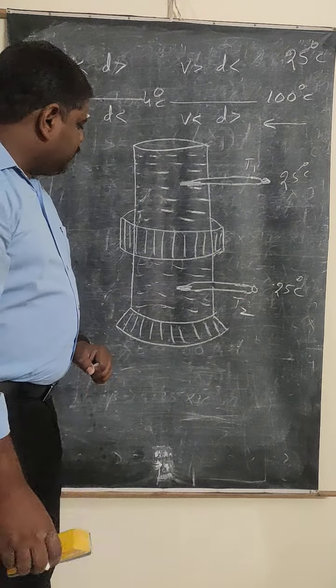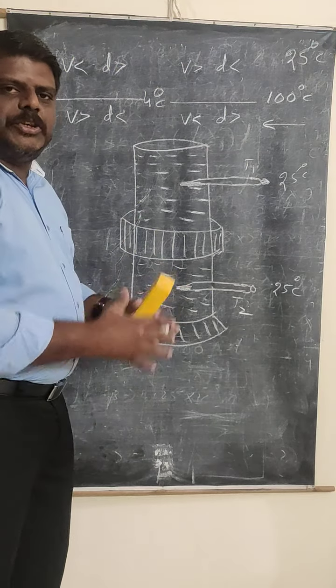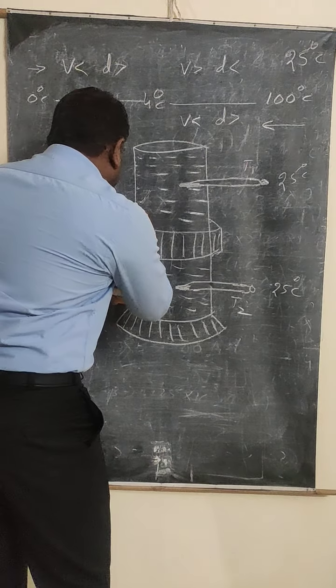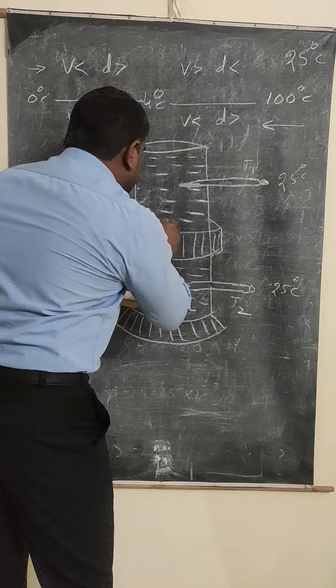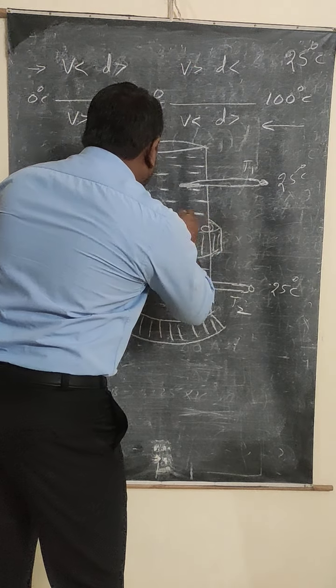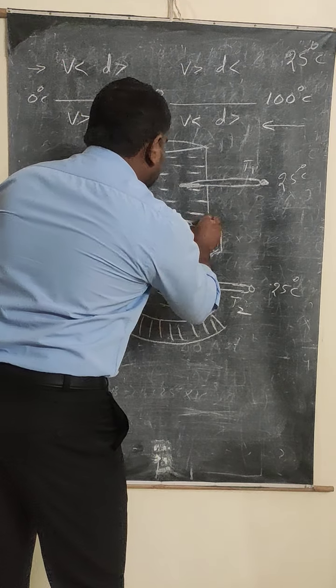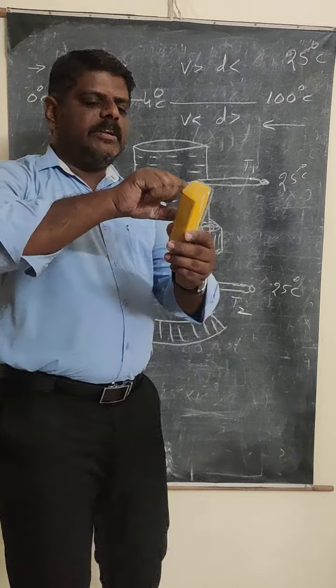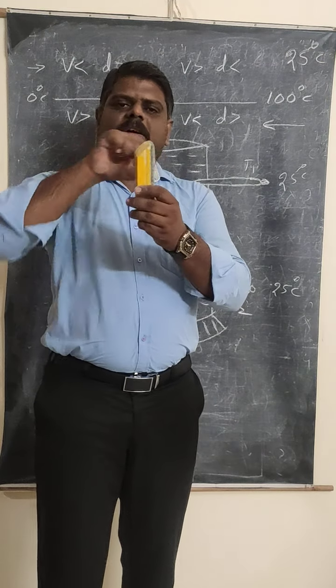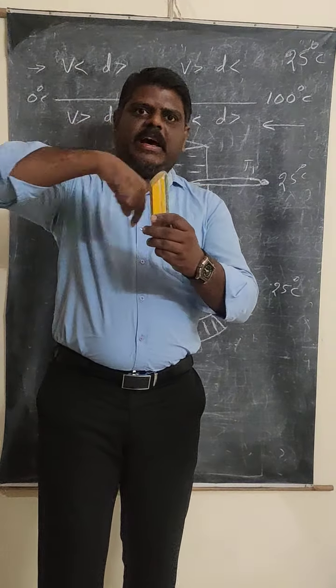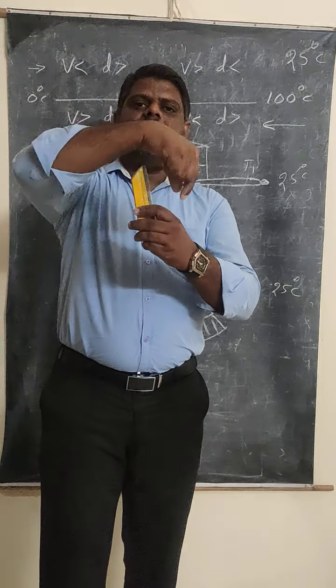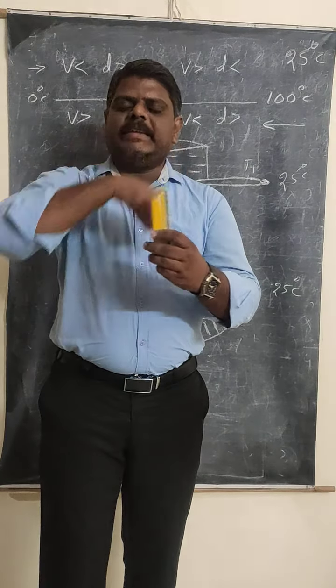Okay. After that, I am going to arrange the ice mixture around the compartment. That means around this glass jar, I am going to use the ice box. Okay, I am going to take the ice mixture.